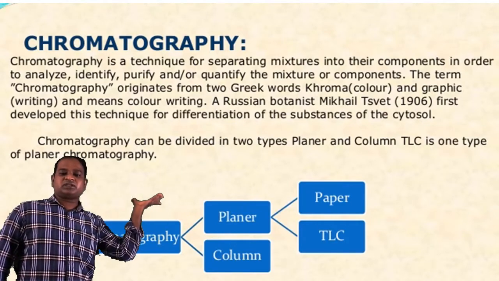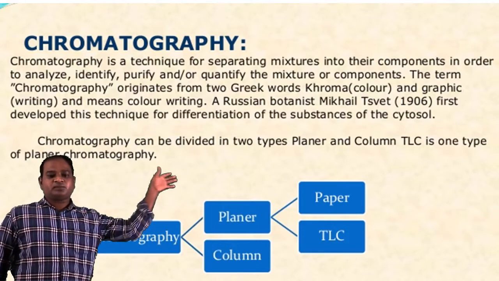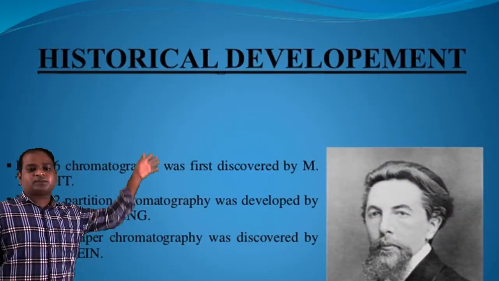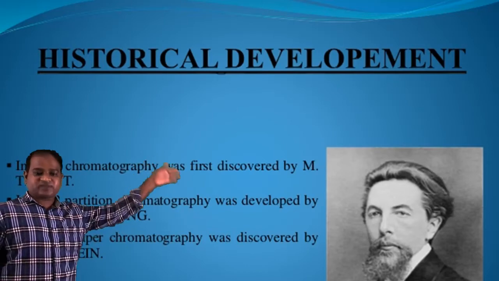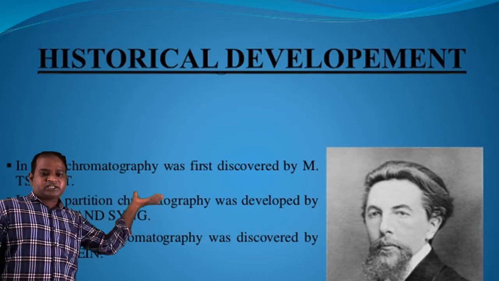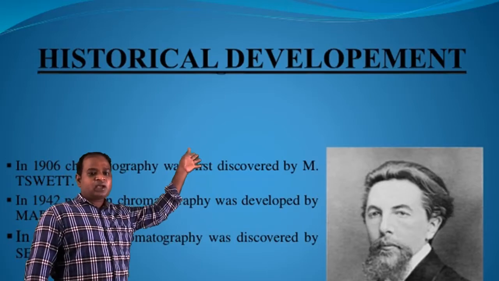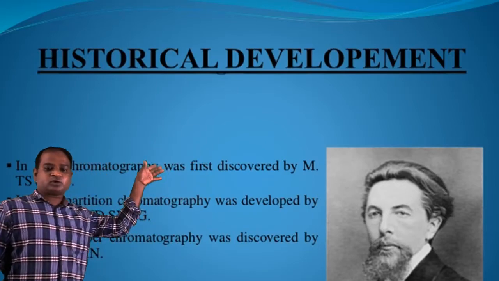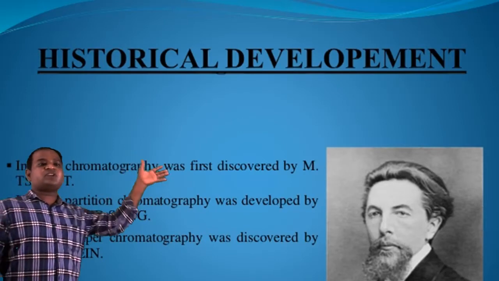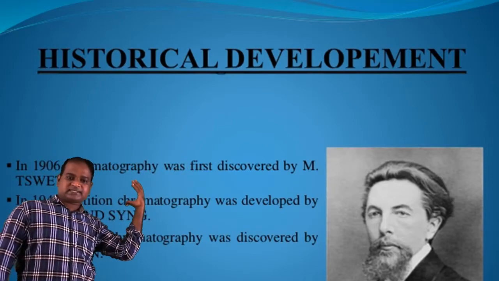For thin layer chromatography or paper chromatography, there is a long history before these techniques were developed. In 1906, chromatography was first discovered by Michael Tswett. Later, it was further developed as partition chromatography in 1942 by Martin and Synge. And in 1944, paper chromatography was discovered by Consden, Gordon and Martin. From the application of this paper chromatography, thin layer chromatography came into existence.